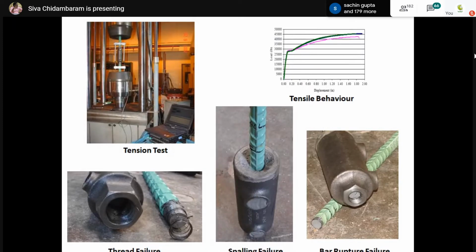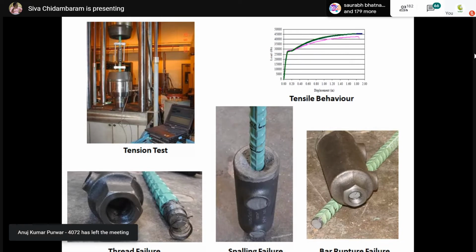Next one is the cyclic test. In the cyclic test, we have to follow a certain procedure, which means we have to choose some stress range, varying from 0.2 times Fy, 0.4 times Fy, 0.6 times Fy, similarly up to Fy. We have to perform the cyclic test for 100 cycles in each stress range. For example, if I'm using 0.2 times Fy, I have to perform 100 cycles.